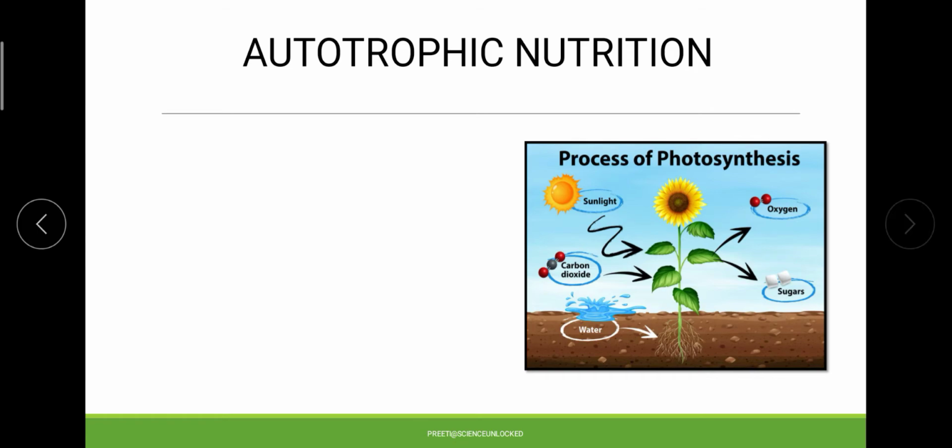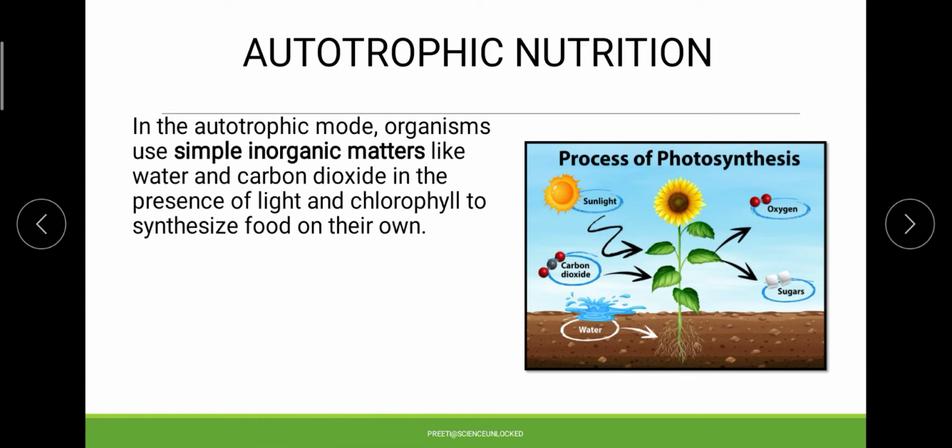But in case of autotrophic nutrition, we are going to go into detail of this process, where the organism we put into the concept of autotrophic nutrition, the autotrophic organism, will actually consume simple inorganic matter from nature, and ultimately utilize it for the purpose of making a final product, that is the food.